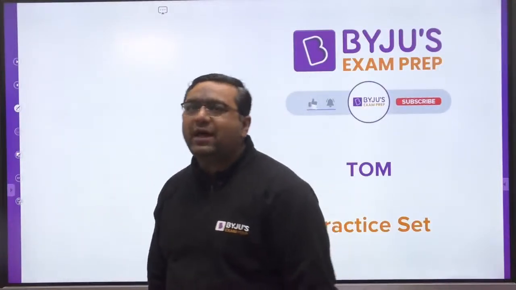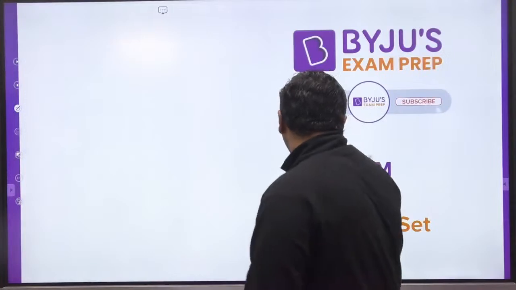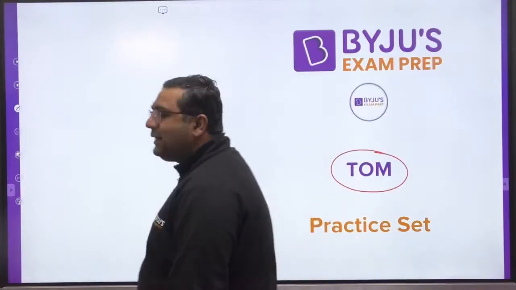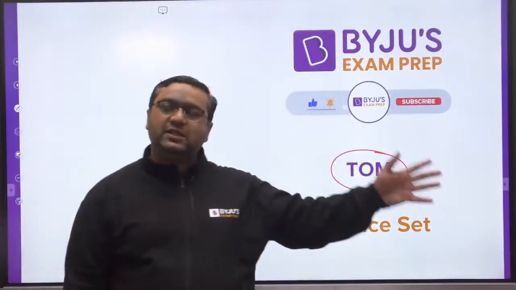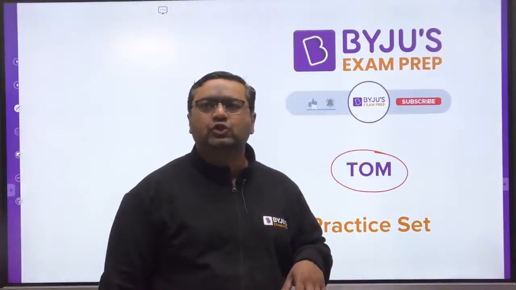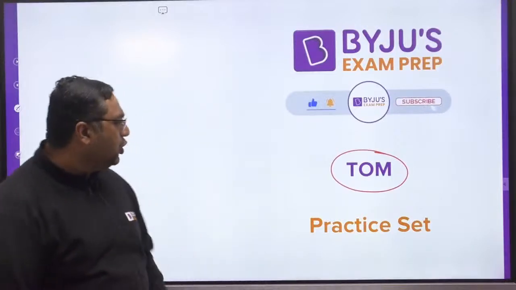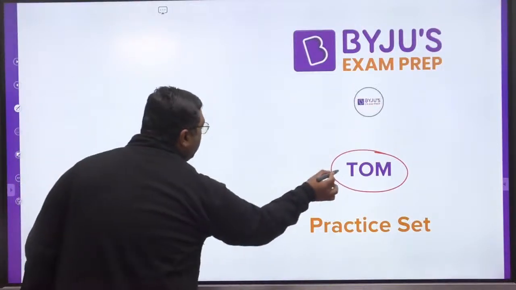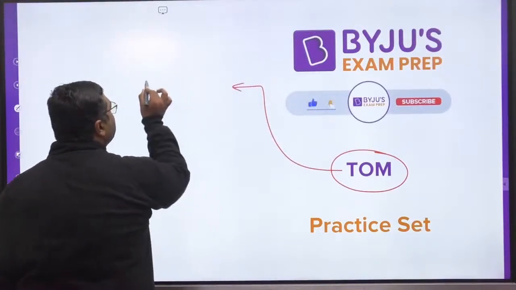So guys, today we are having the practice session for the theory of machines subject. If you see the previous years' questions from the BARC examination and also the HAL examination, you will see that from this topic the majority of questions are coming from simple mechanisms.